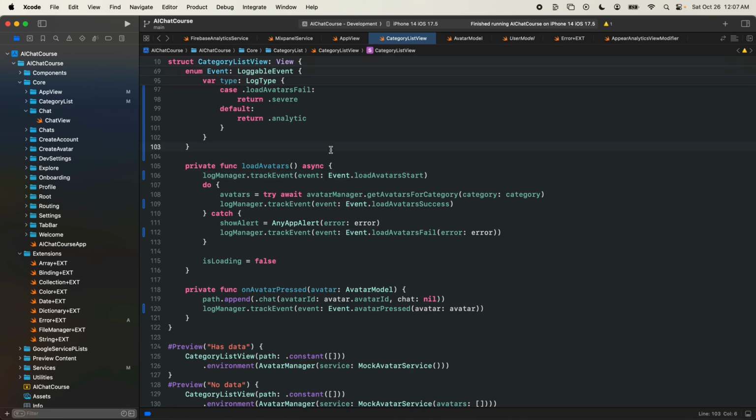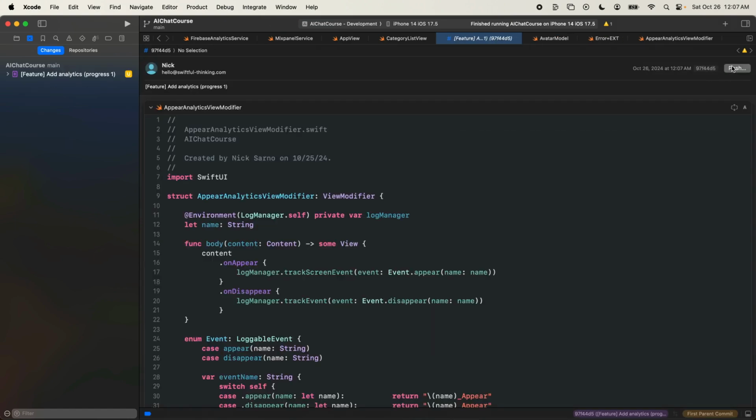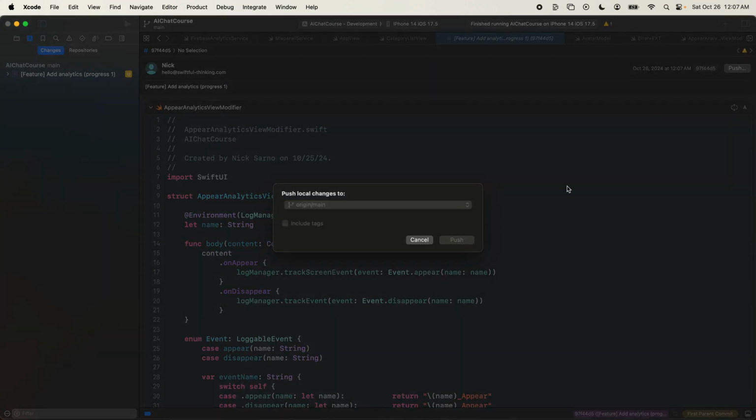Let's end the video with an Option Command C. Let's call this a feature, and let's say add analytics. Let's say progress 1 for now. Then the next commit will be progress 2, progress 3, etc. Let's go ahead and stage it, commit it, push it up to GitHub, and I'll see y'all in the next video.